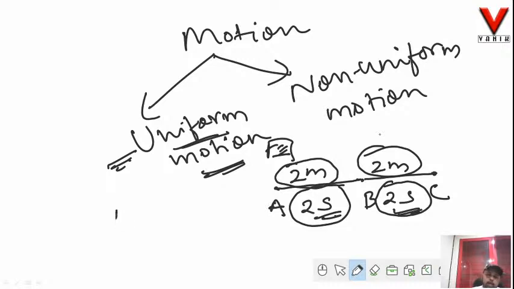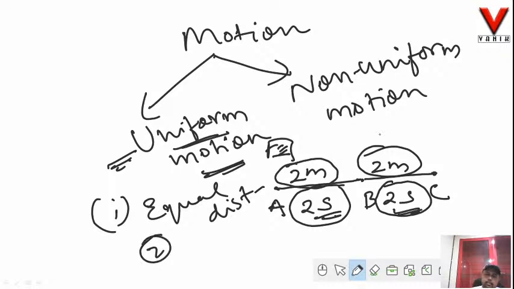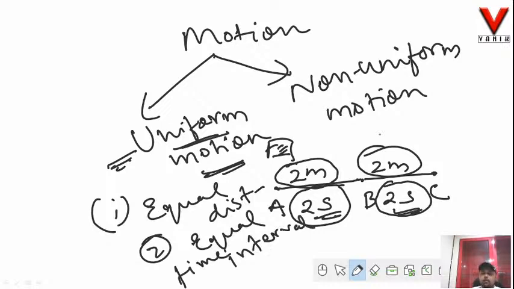Fine. So we have two conditions over here: if a body covers equal distances, and second, the time taken is also equal, or at equal time intervals, then we say that the body is under uniform motion.